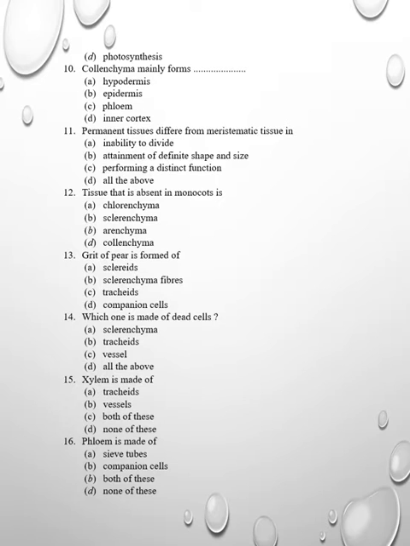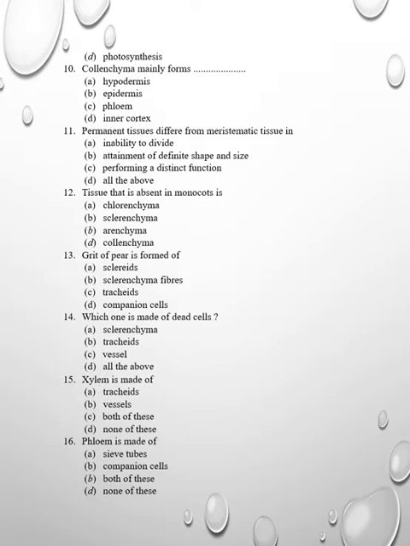Okay. Question 14. Which one is made of dead cells? Sclerenchyma, tracheids, vessel, all of these. It is all of these. All of these are dead cells. Then xylem is made of tracheids, vessels, both of these, none of these. This is both of these.